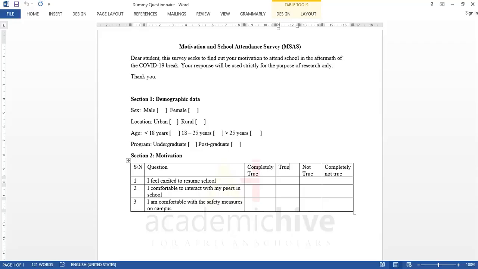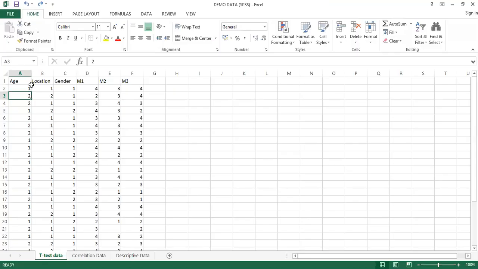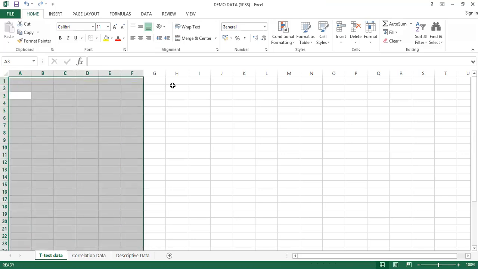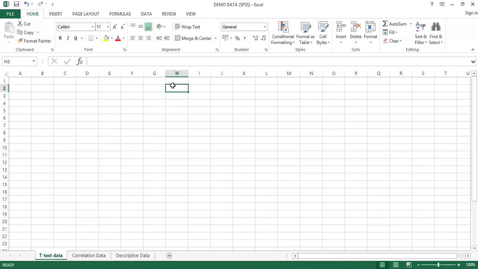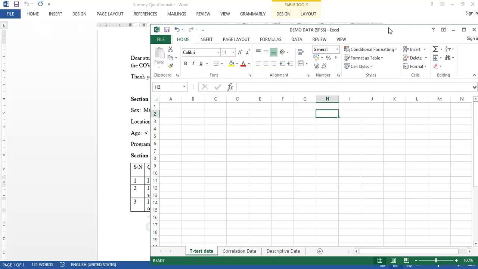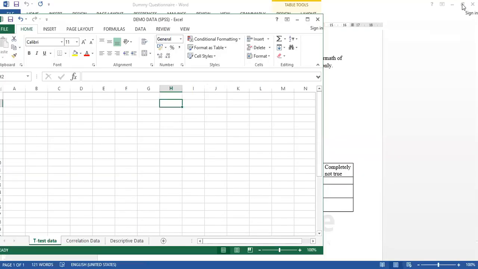So this is the Excel sheet. Okay, already we have some inputted data. So let's say this was empty. I'll just delete this right now. Let's do this afresh, so I just take this off. And then this is a blank Excel sheet, and we want to input this data. So I'll place this side by side so we can see the questions and the Excel sheet at the same time.